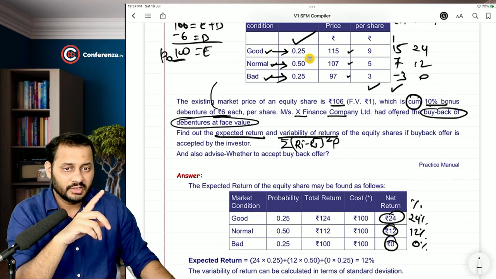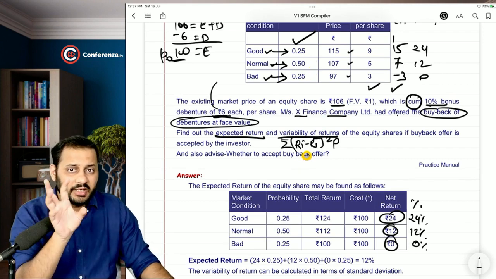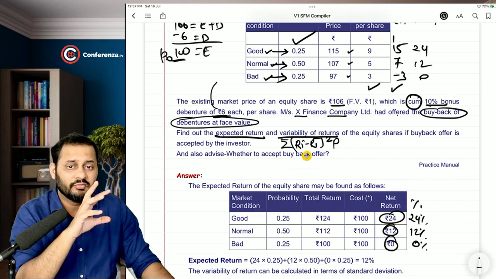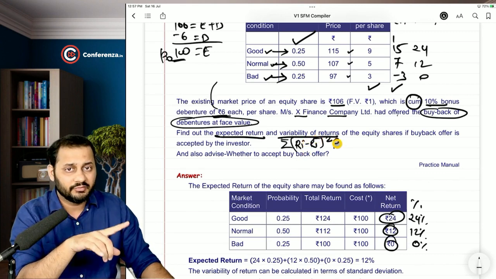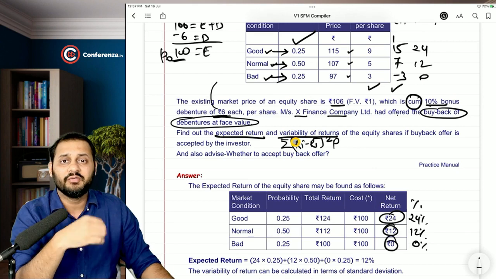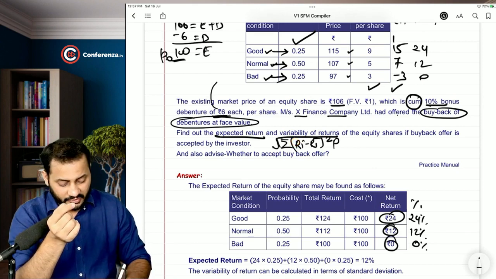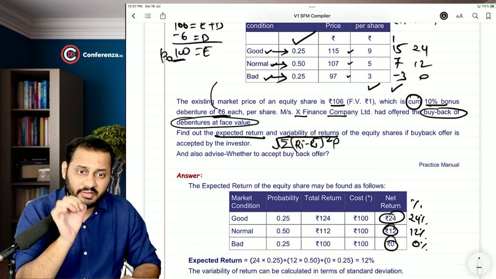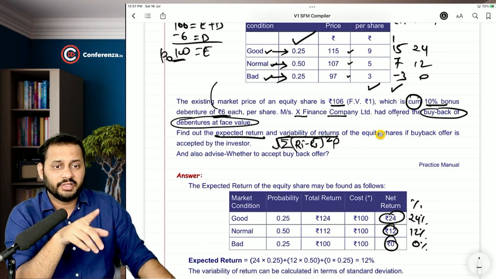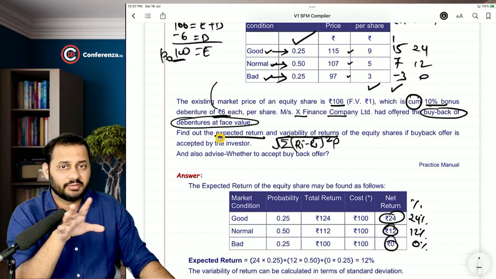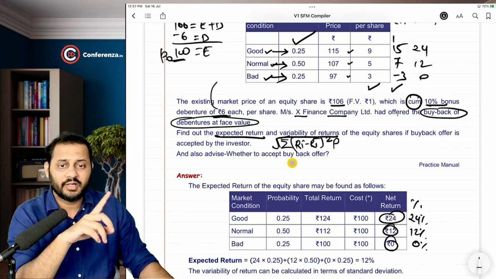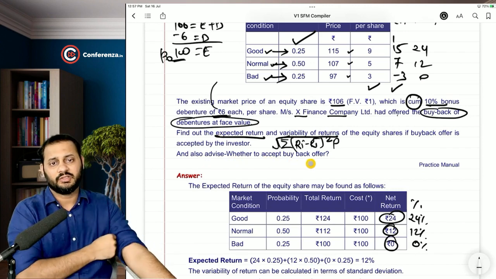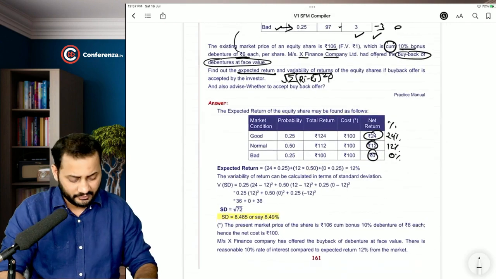Why are you doing this? Ri minus bar Ri will give you deviation from each point. To remove the negativity, square it and then multiply it with the probability, then do the total. This will give you the variance, and square root will give you the standard deviation. Okay, of the equity share if buyback offer is accepted by the investor, and also advise whether to accept the buyback or not. Now let's talk about the buyback first.